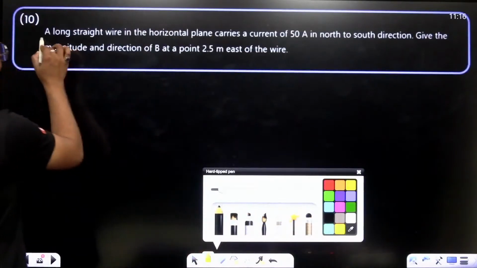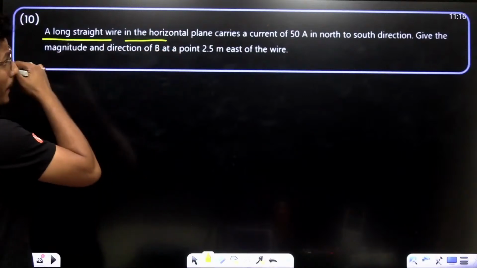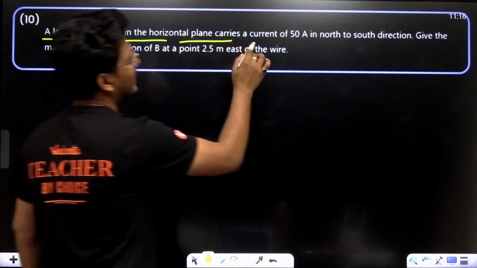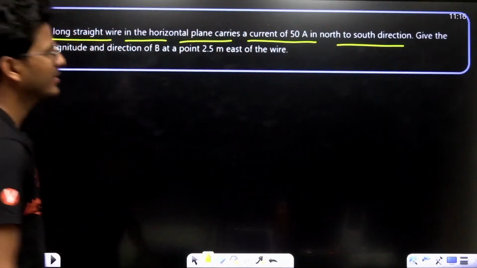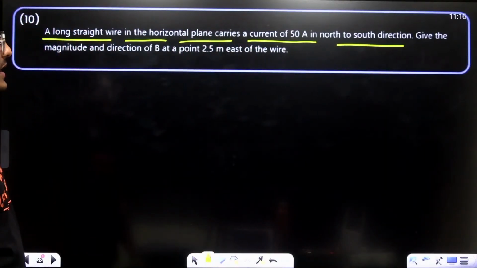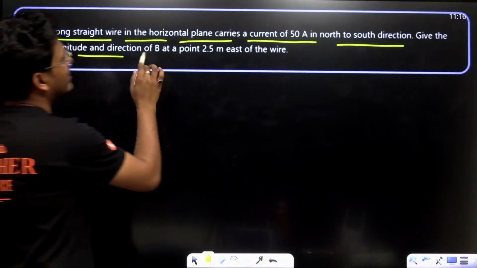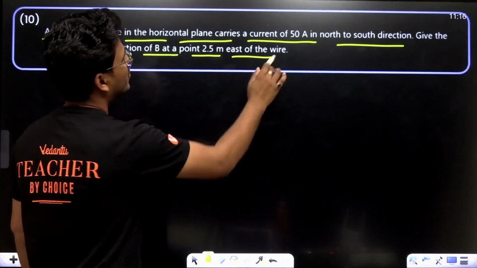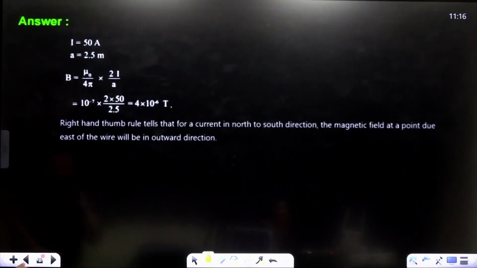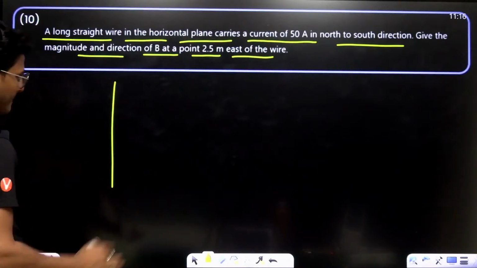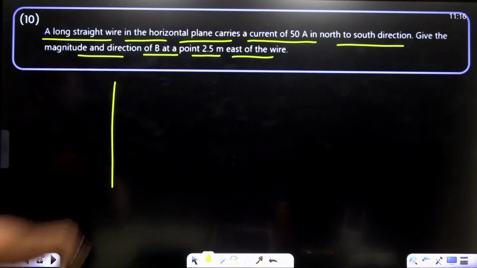See, a long straight wire in the horizontal plane carries a current of 50 ampere in north to south direction. Give the magnitude and the direction of B at a point 2.5 meter east of the wire. This is basically a current carrying conductor.